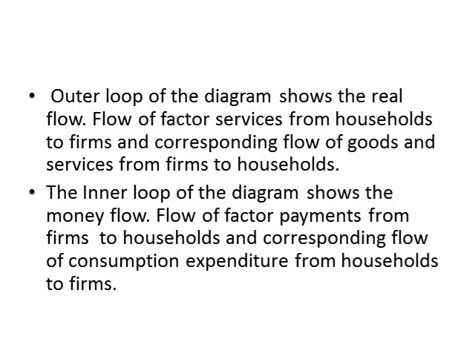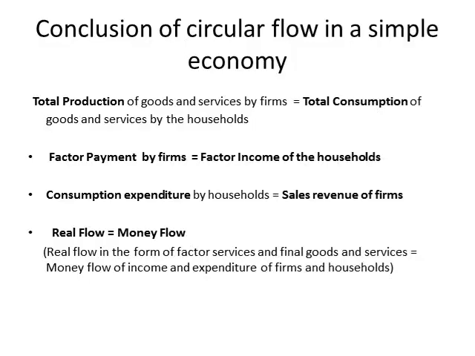As we have discussed, the outer layer of the diagram shows the real flow: flow of factor services from households to firms and the corresponding flow of goods and services from firms to households. The inner loop of the diagram shows the money flow: flow of factor payments from firms to households and the corresponding flow of consumption expenditure from households to firms.